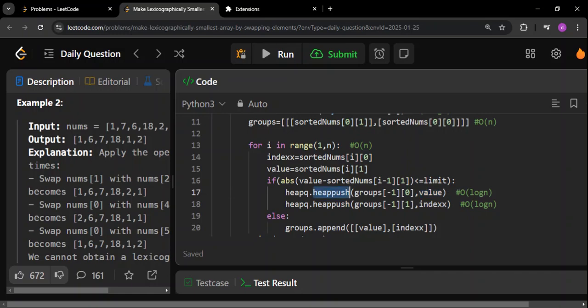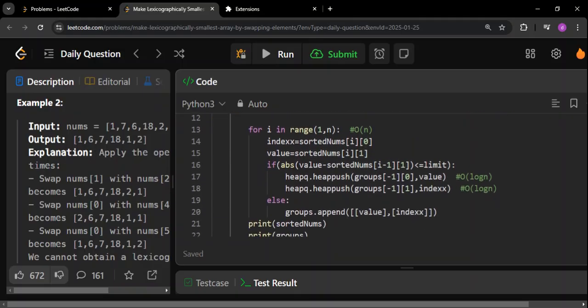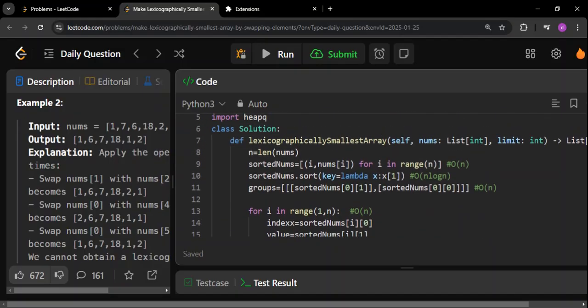Remember, this is going to be heap push. Remember, for the first value we did not do heap push because this is just the first value, but from the second value onwards it will be heap push. As simple as that. So we are pushing this value in the zeroth value of the group. If you see, this is the zeroth value of the group, and this is the first value of the group.